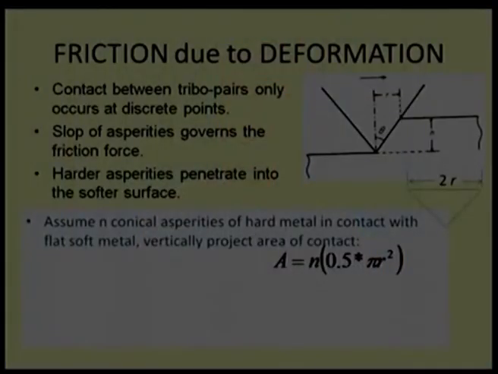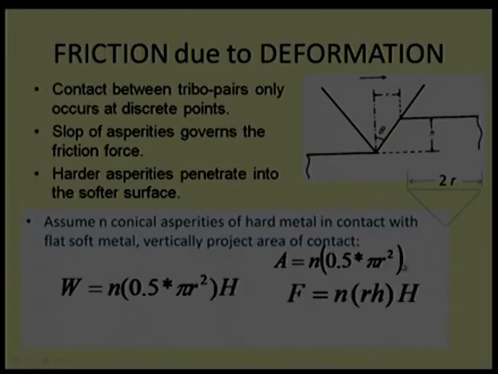So, for doing that, let us start with the area. We say that this is a conical area, and we have to find out only this much, because even though the cone has a higher projection or the dimensions are more than this, contact is happening at this radius only, right. So, area pi r square plus half, because the 0 over here is the average area, and n is the number of asperities. So, the total area of contact can be estimated. I am not saying that this is accurate, it is roughly n into 0.5 into pi r square, and r is the cone radius.